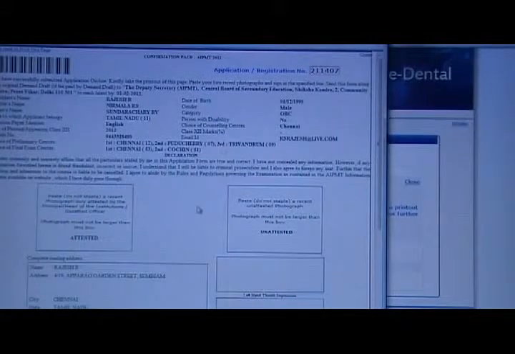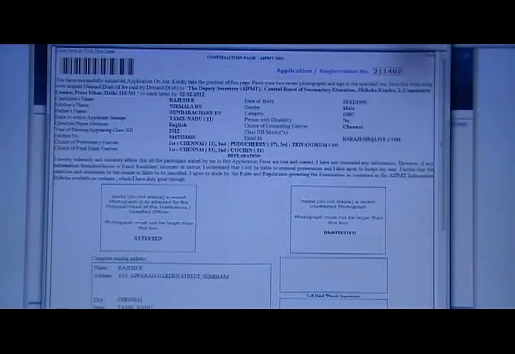Here you can have all the information. This is the completed form, where the students need to check all the relevant details whatever they have filled up. Normally the students would have taken two color photographs. So you need to fill up